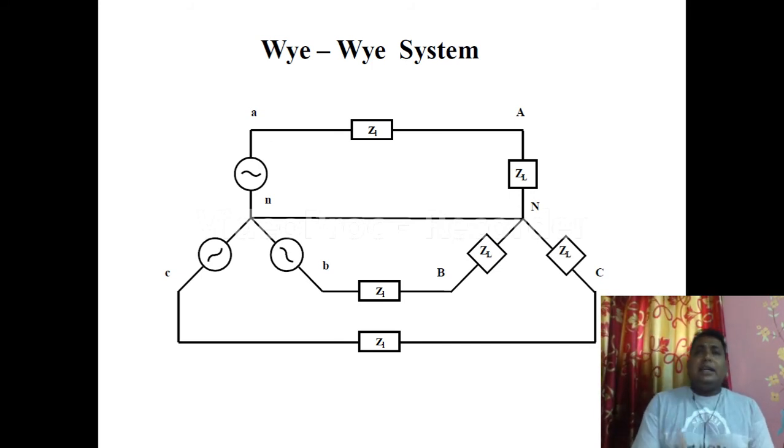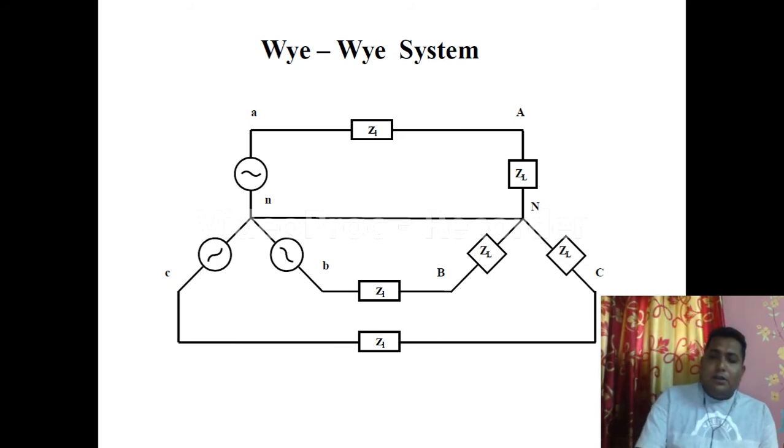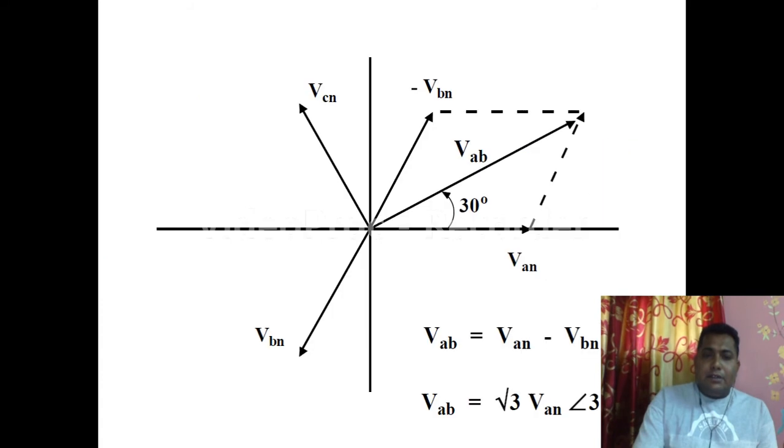In star connection system we have three phase voltages and three line voltages. But in case of delta, as we don't have any neutral line, we cannot speak of the existence of phase voltage. Yes, there are phase voltages, but a different relationship applies. So we will discuss those things later on.